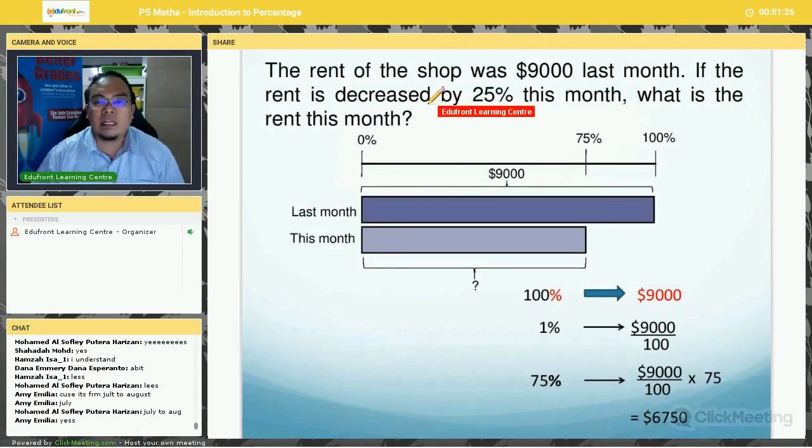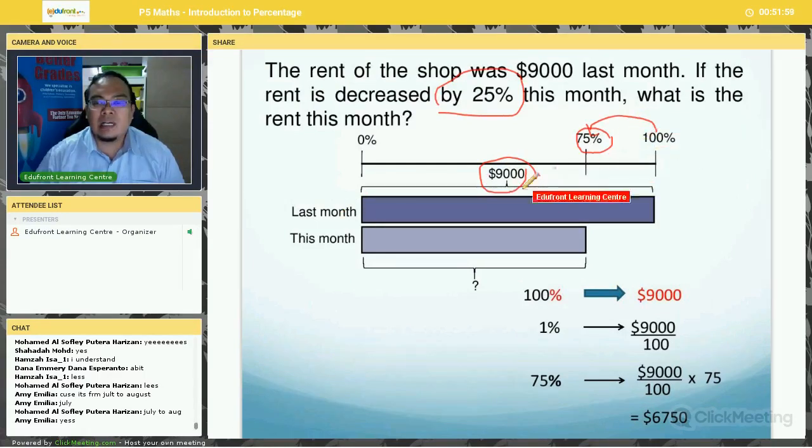The rent of the shop was $9,000 last month. If the rent is decreased by 25% this month, what was the rent this month? Okay, so last month was $9,000 and there's a decrease by 25%. So now the person only has to pay 75% instead of 100, right? Reason being, there is a decrease by 25%.